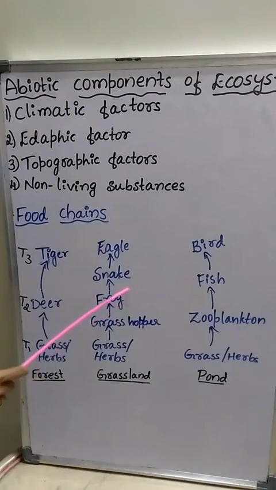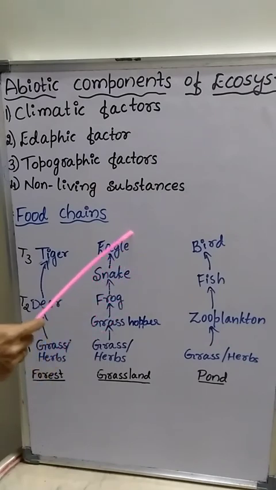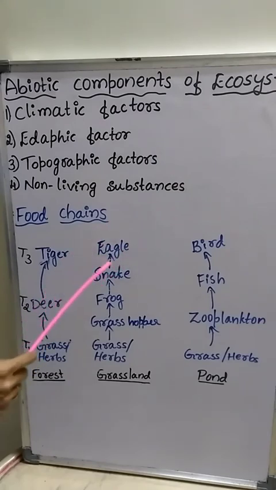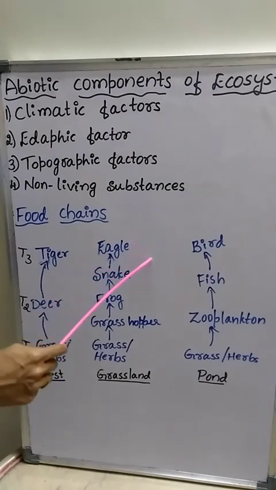Frog is the primary carnivore which forms third trophic level. Then secondary carnivore is the snake. Snake eats the frog, hence snake is the secondary carnivore and it forms the fourth trophic level, T4. Whereas the eagle is the top carnivore or the tertiary carnivore and it forms the trophic level 5, T5.